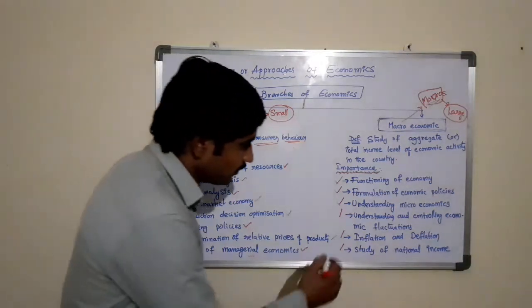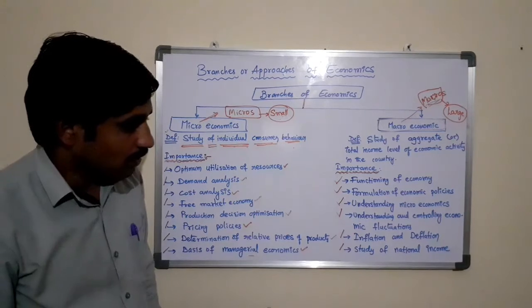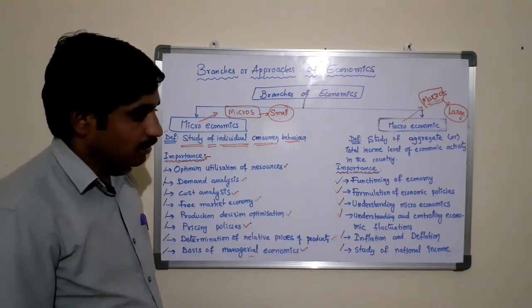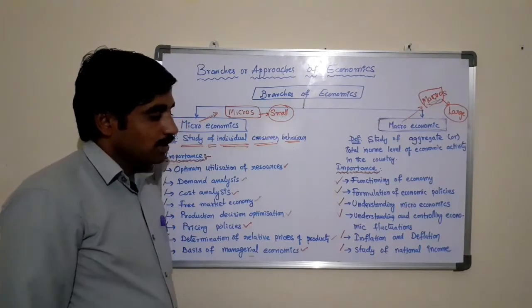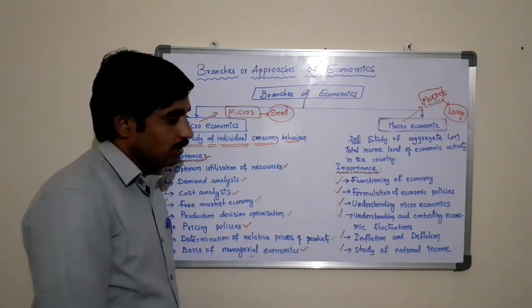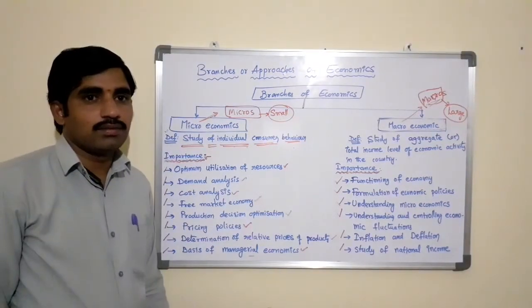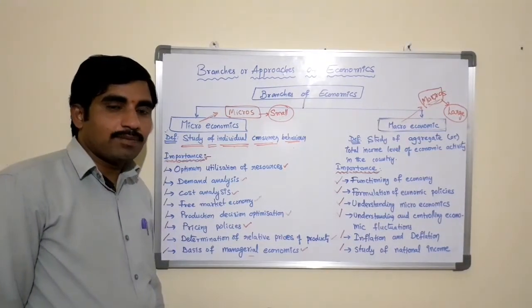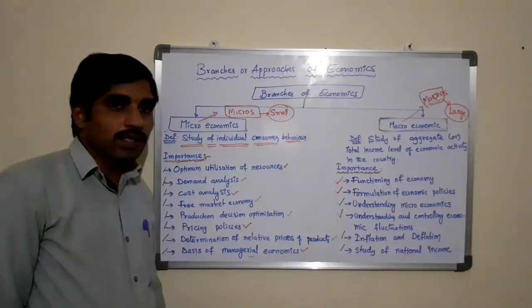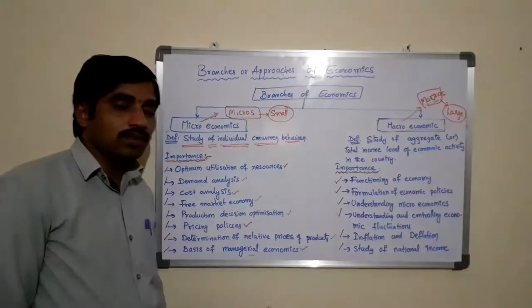The next one is understanding and controlling economic fluctuations. Macroeconomic studies help in understanding and controlling the economic fluctuations in the country. Economic fluctuations are a characteristic feature of a capitalist form of society. The theory of economic fluctuations can be understood and built upon only with the help of macroeconomics.